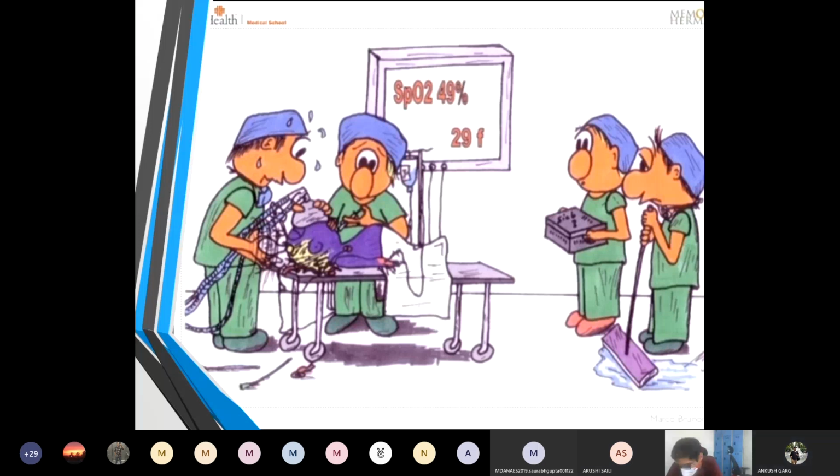Avinash, are you there? Yes, sir. Avinash, can you tell me a few instances in which you suspect difficult tracheal intubation? Anything on history? Suppose the patient gives a history of rheumatoid arthritis, or a history of ankylosing spondylitis. Can you suspect that we may encounter difficult intubation?